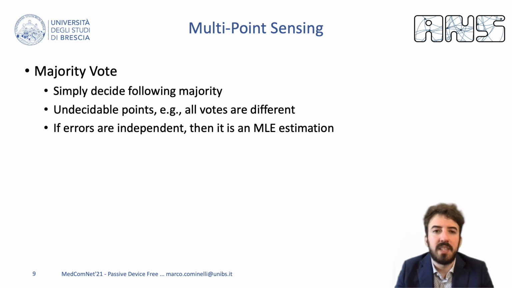The first one is quite intuitive. The final position is decided by majority vote. Obviously, by using this method, sometimes we can run into undecidable points, for example, when all the receivers disagree on the target position of the victim.